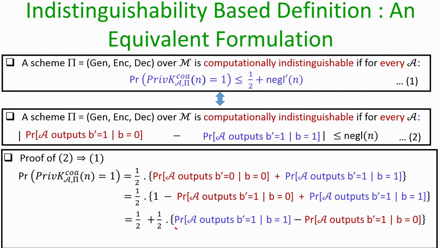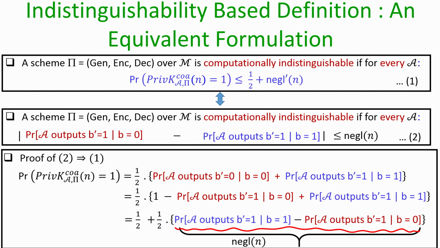Now I make use of the fact that I am assuming that for my encryption process the distinguishing advantage of the attacker is upper bounded by some negligible probability. If you see, this highlighted thing is nothing but the absolute difference between the two probabilities, which is actually the distinguishing advantage of the attacker, namely the probability with which it can distinguish whether it is seeing an encryption of M0 or an encryption of M1. And as per our assumption, the distinguishing advantage of the attacker is upper bounded by some negligible function.